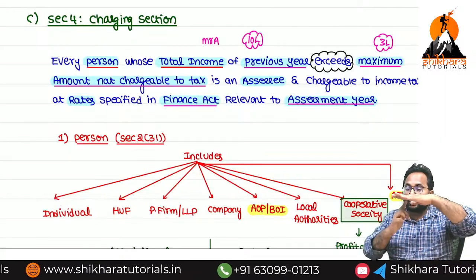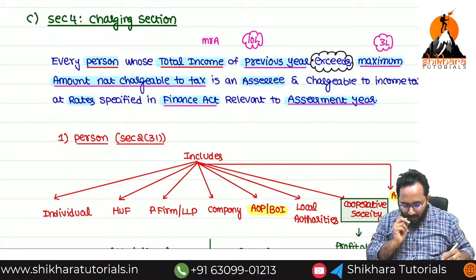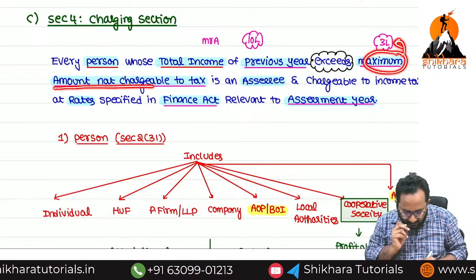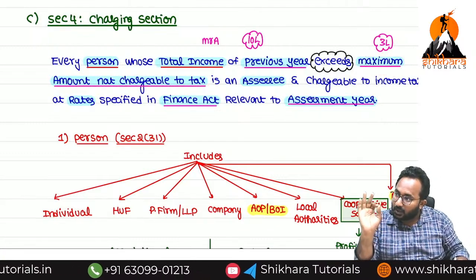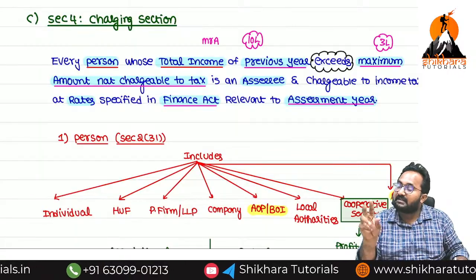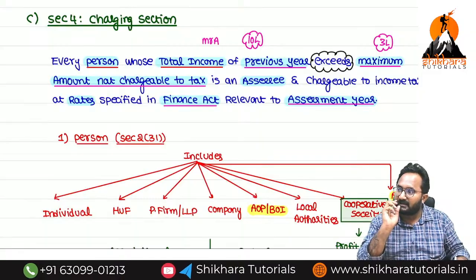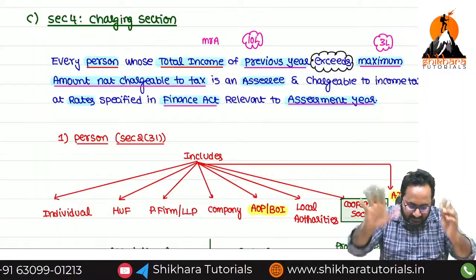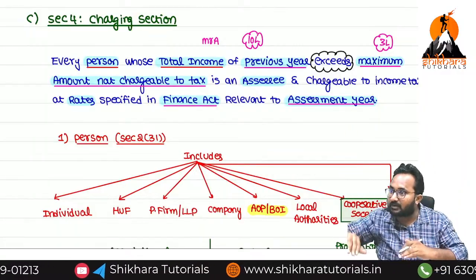So up to 3 lakhs, if you have an income, is that taxable or not taxable, ma? Not taxable. This is the maximum amount not chargeable to what, ma? Tax. In other words, we can call it the basic exemption limit. Repeat along with me. Basic exemption limit. Means basically this amount is what, ma? Exempt. Over and above, if you earn, that is what, ma? Taxable.